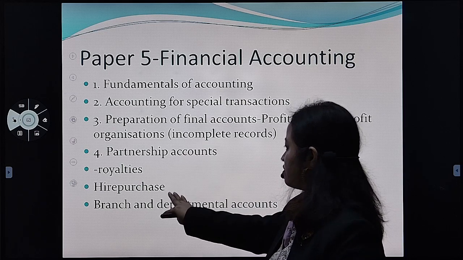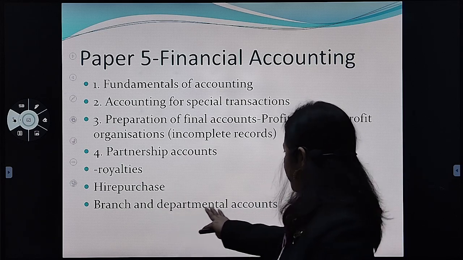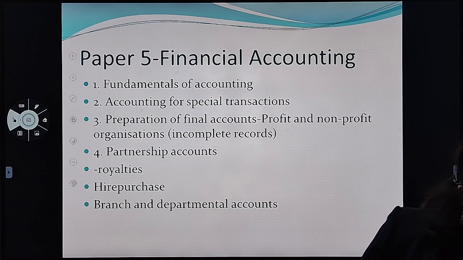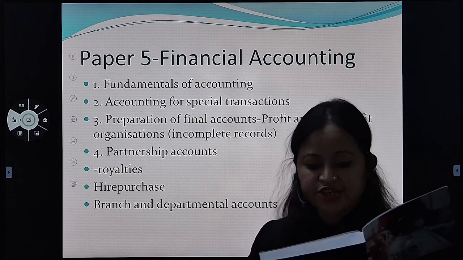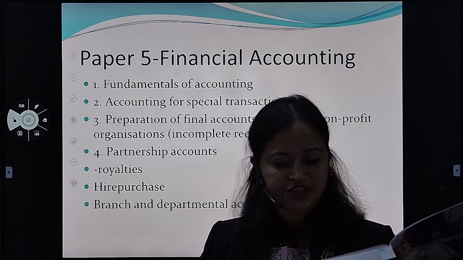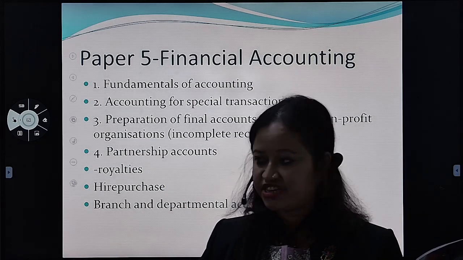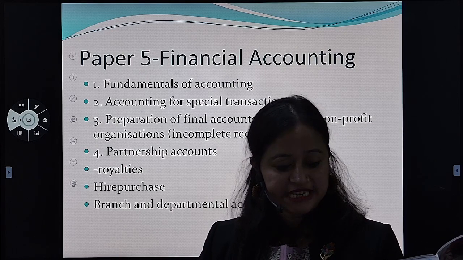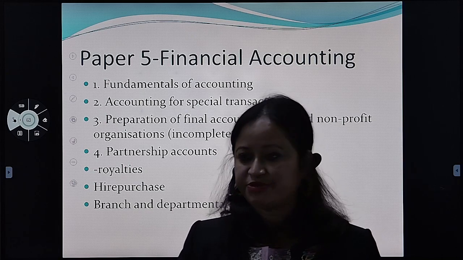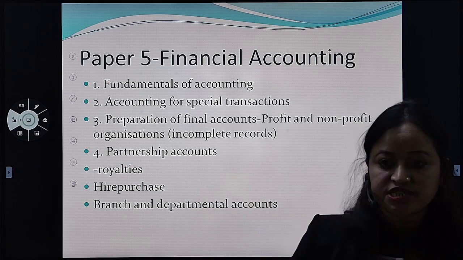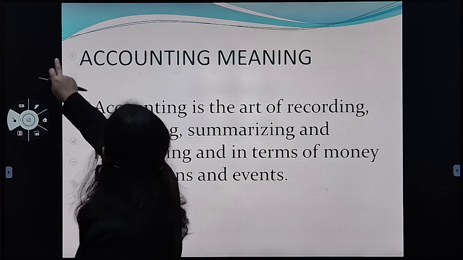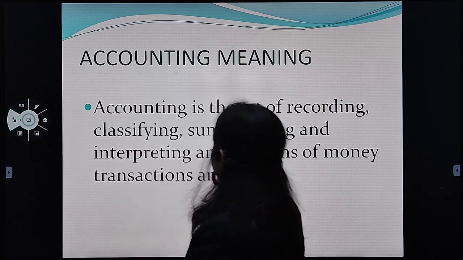Then you have to study hire purchase, branch and departmental accounts. So all these are there in your syllabus that you'll be studying. So altogether you have, from section A to section F, and the mark segregation is given here. A section is 15%, then 10%, C is 20%, 20%, 15%, and 20%. So a few classes I'll be taking your section A, so that is, we can say, the basis of accounts.